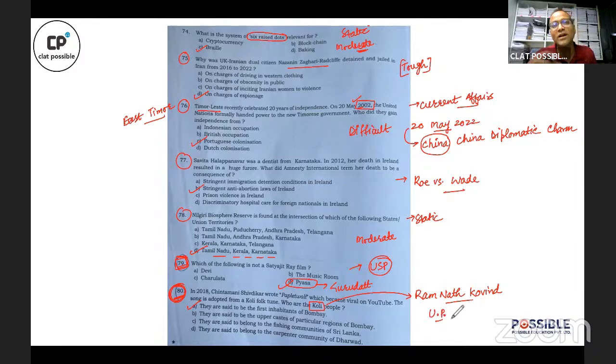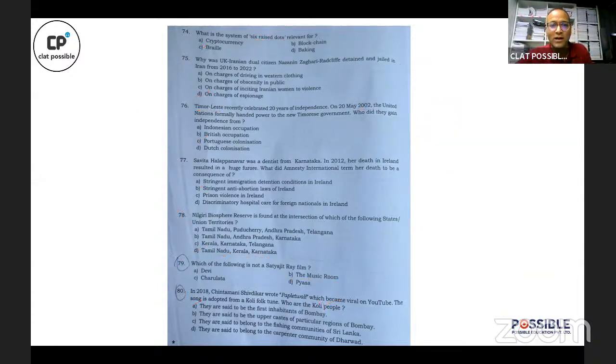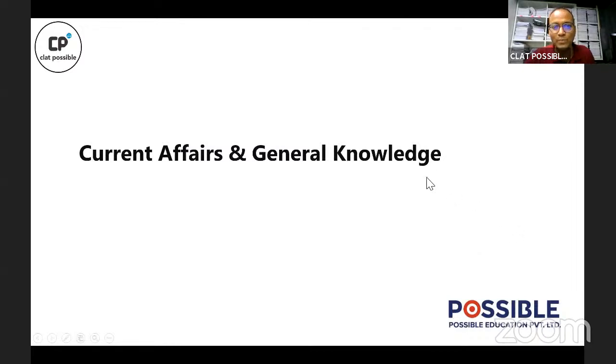So look at what NLU Delhi is doing there. They're asking about recent events, but they are asking very, very indirect and ambiguous questions related to that. Idea is to check who has thorough and insightful knowledge about recent events. Idea is to check the students who are really into reading newspapers thoroughly.